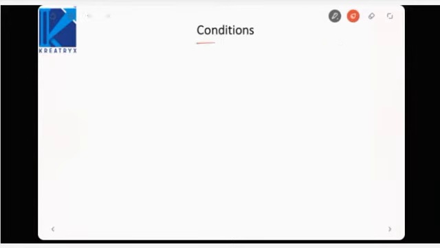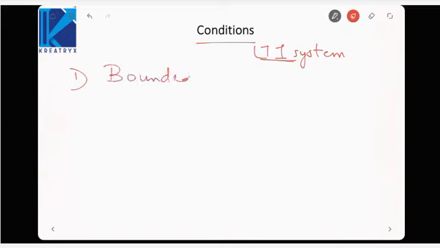So what are the conditions by which we can say a system is stable? A linear time invariant (LTI) system has two conditions to satisfy for it to be stable. First condition: when a bounded input is applied, which is finite at all times, it leads to a bounded output. You might have studied that in signals and systems also. That is BIBO stability. These are the conditions for an LTI system, because we are dealing with transfer functions, and transfer functions are only valid for LTI systems.